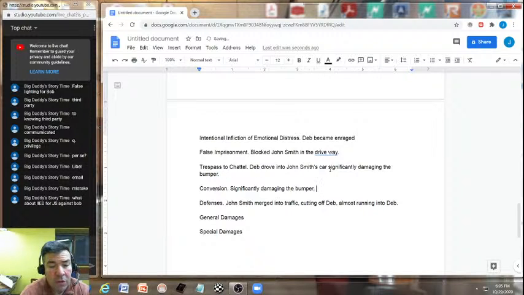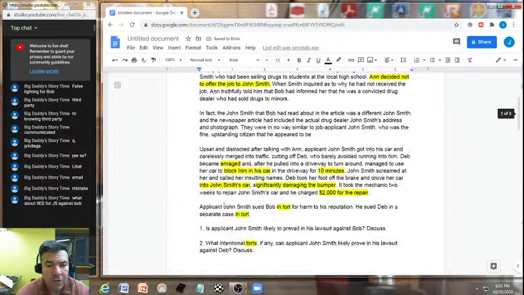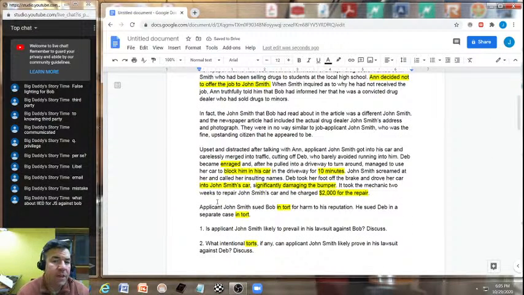And I want to combine that it had to be 2 weeks of repair. Okay, because the conversion factor is the significant dominion and control over the plaintiff's property, which happened here because of the significant damage to the bumper, which required the mechanic to spend 2 weeks to repair the car.